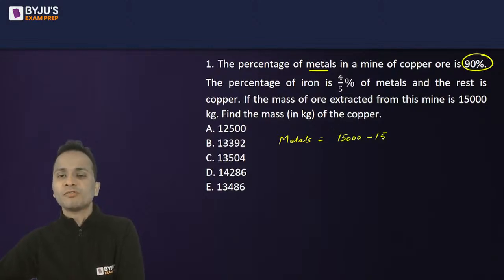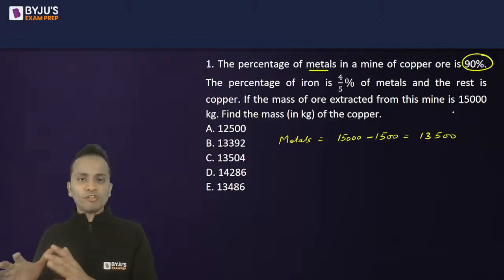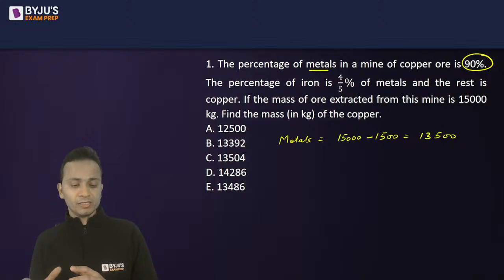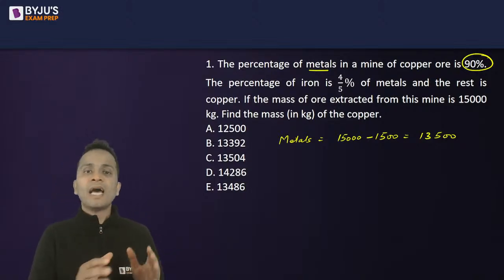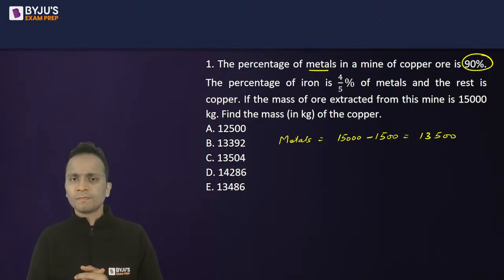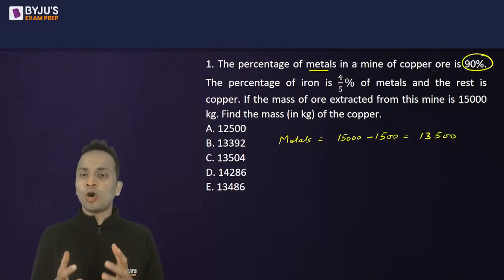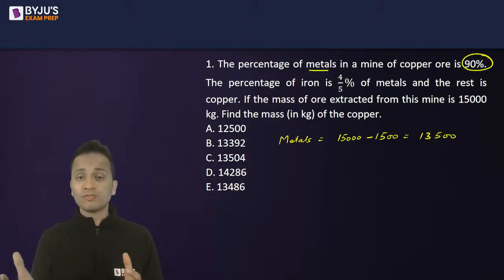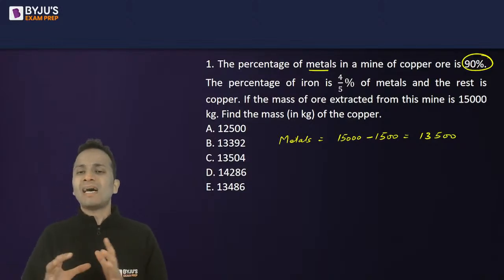Now 10% is 1500 and the weight will be 13,500. All right. So the total weight of metal is 13,500, and among these metals, there is some iron and there is copper. So obviously, what they are asking, if the mass of the entire ore is 15,000, we'll have to find out the mass of copper.